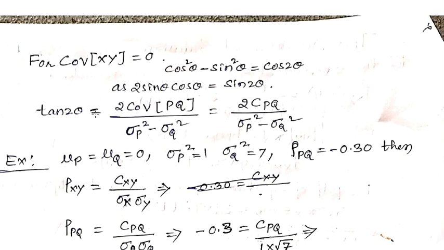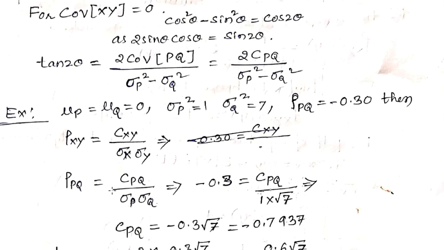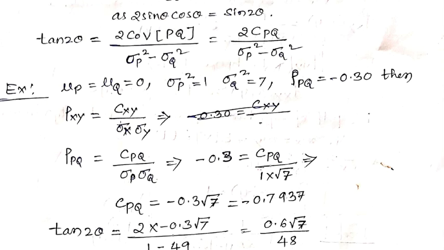So tan of 2 theta is equal to 2 times covariance of PQ divided by del P square minus del Q square, which can be written in this fashion.